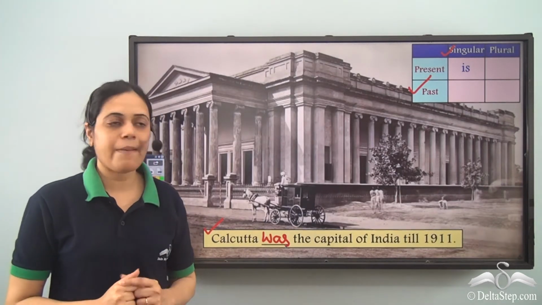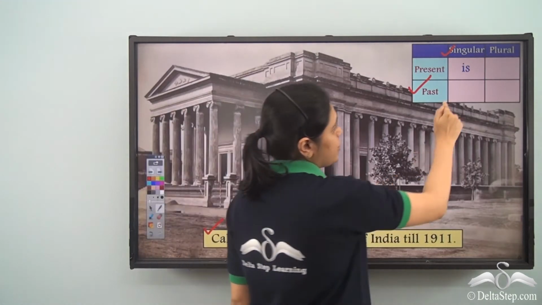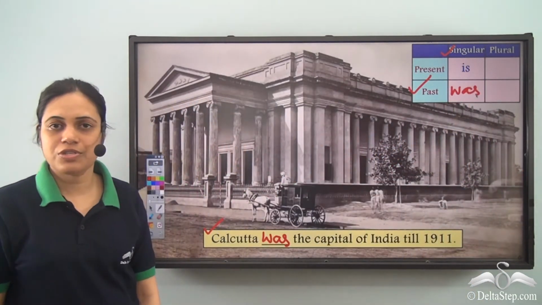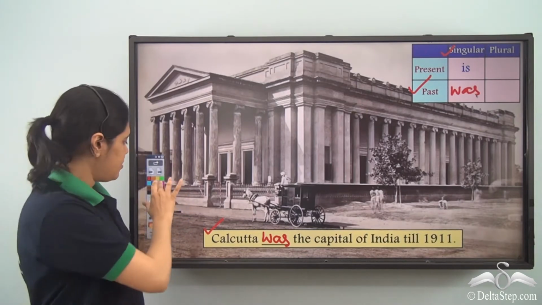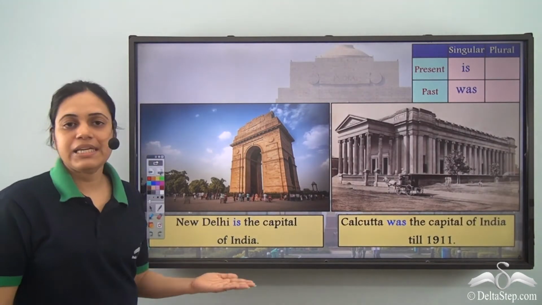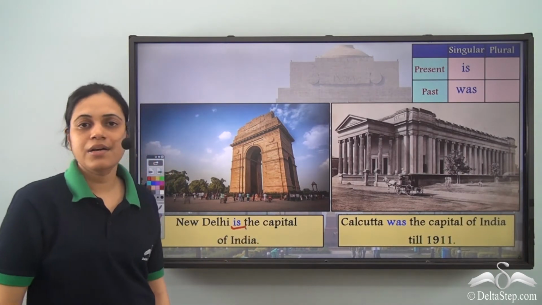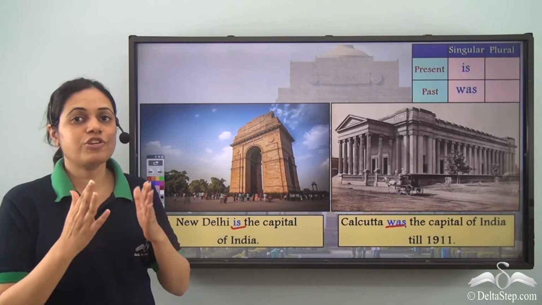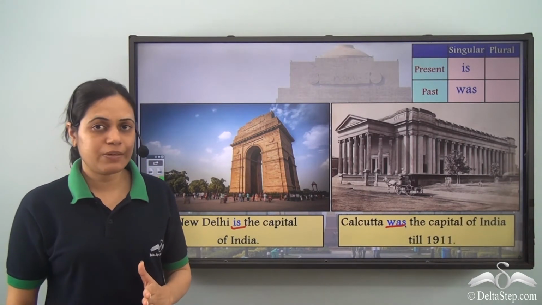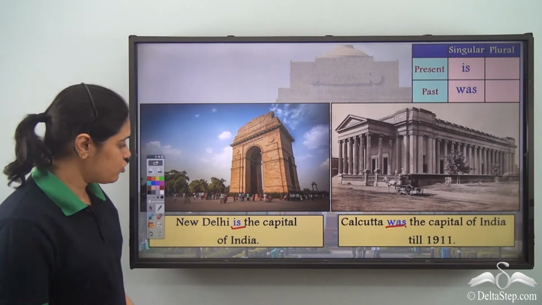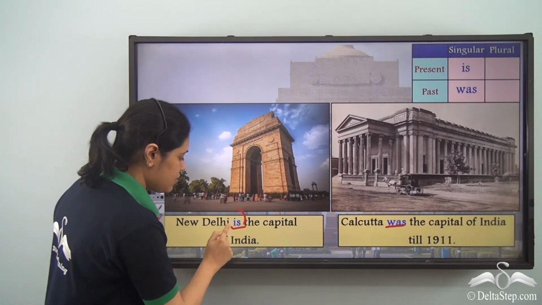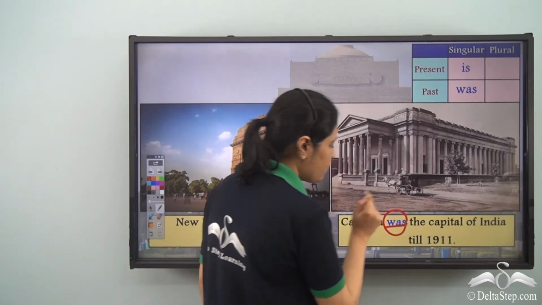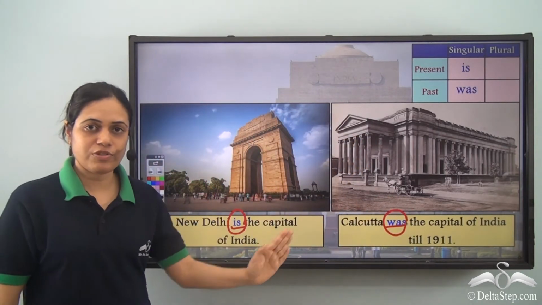Calcutta was the capital of India till 1911. So for past, I use was. Is, was. So New Delhi is the capital of India. Calcutta was the capital of India. So for singular number, third person, the be verb used for present is is. Be verb used for past, was. Is, was.